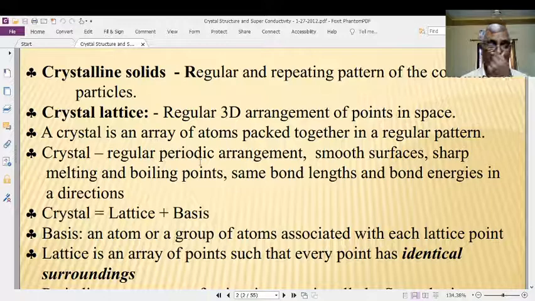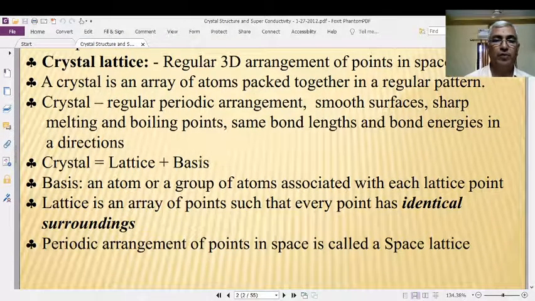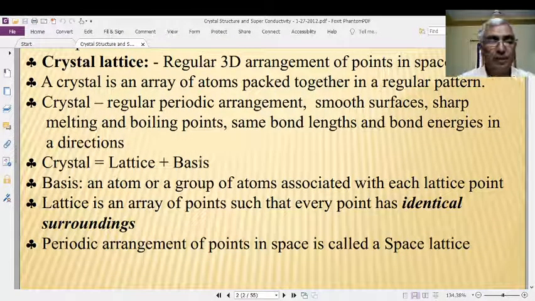I said that a crystal is nothing but a regular 3D arrangement of points in space. Therefore, we will come across two important terms as far as the crystal structure is concerned. One is the lattice, the other one is the basis.